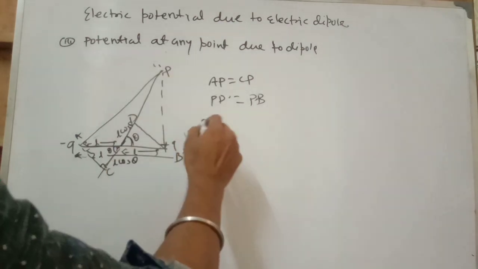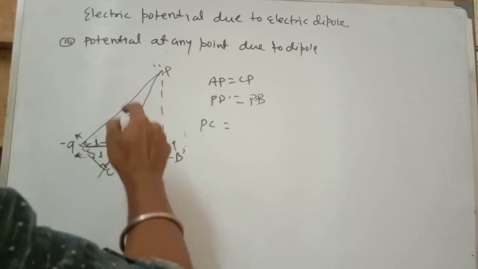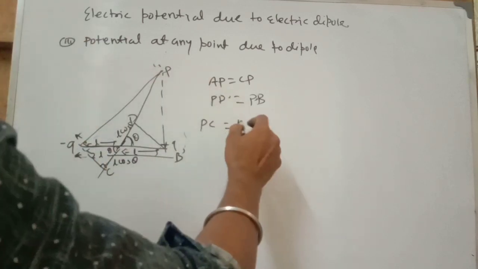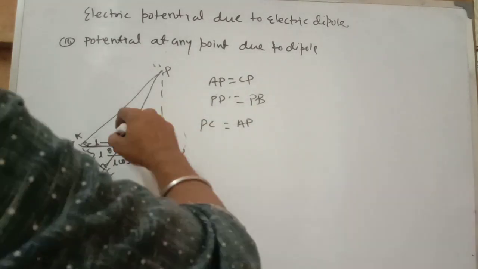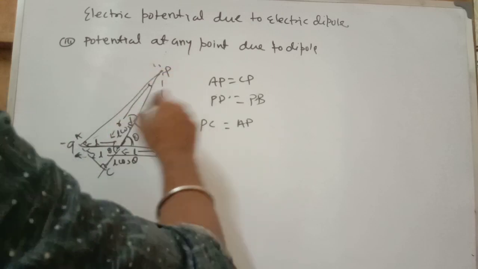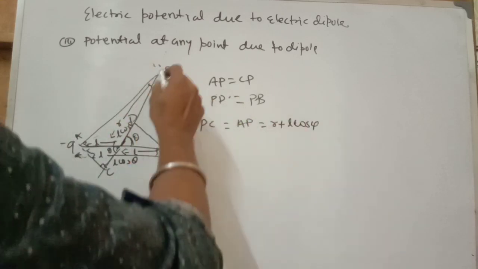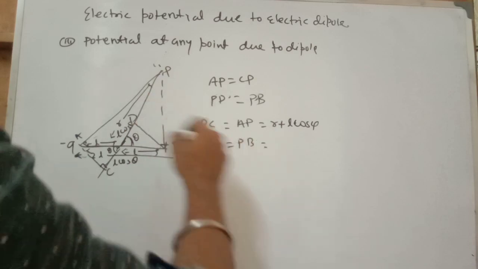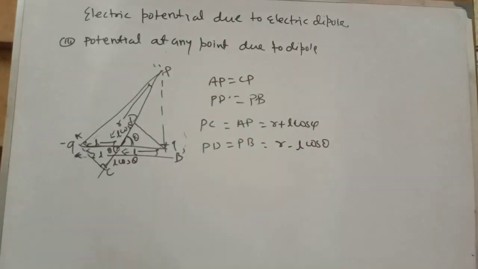So PC equals AP. Let this distance be R, so it is R plus L cos theta, and you can write PD equal to PB, which is R minus L cos theta.